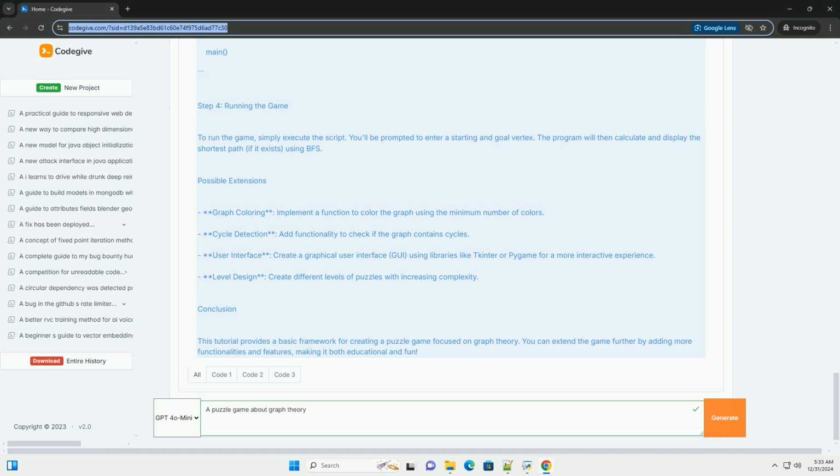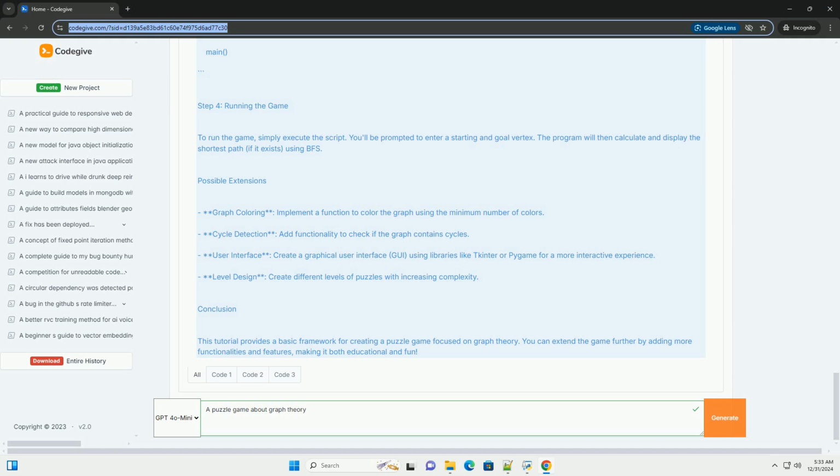To run the game, simply execute the script. You'll be prompted to enter a starting and goal vertex. The program will then calculate and display the shortest path, if it exists, using BFS.